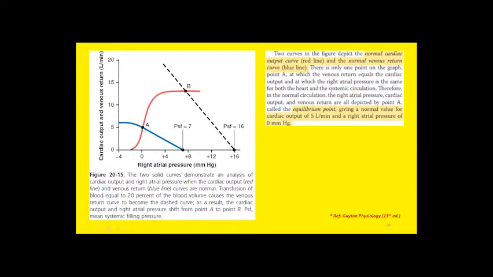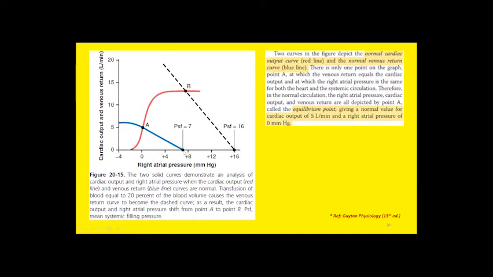The blue curve is the venous return curve. You can see the inverse relationship between right atrial pressure and venous return. If you increase the right atrial pressure from 0 to 4, you can see a progressive decrease in venous return from 5, and it comes close to 0 liters per minute at the pressure of 7 millimeters of mercury.